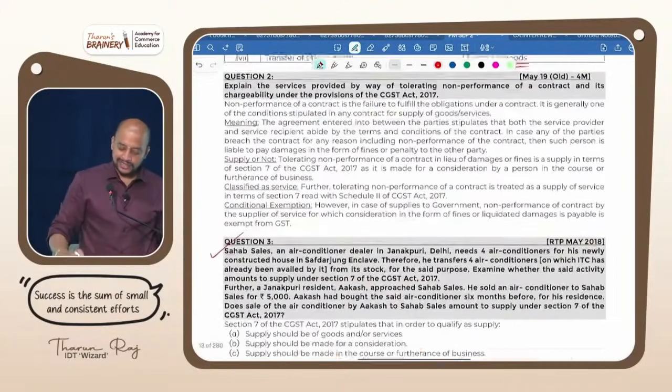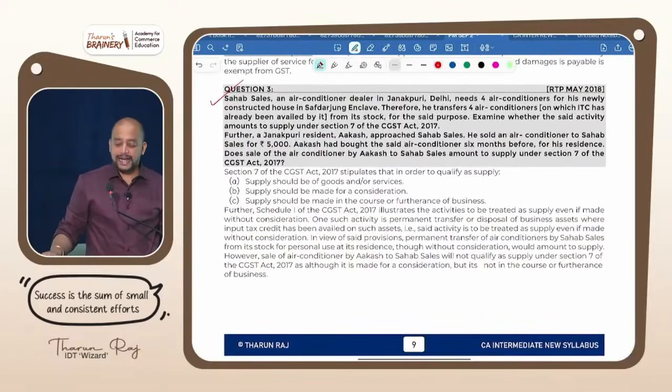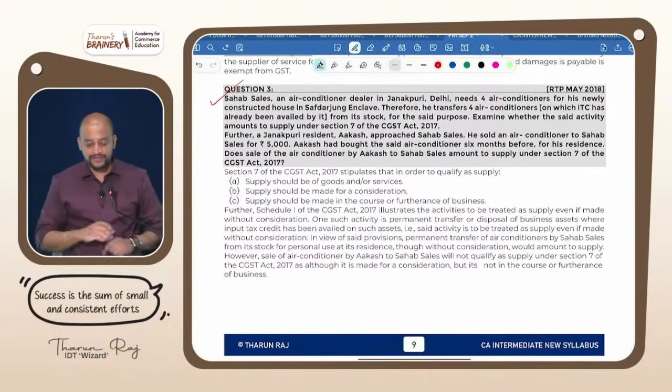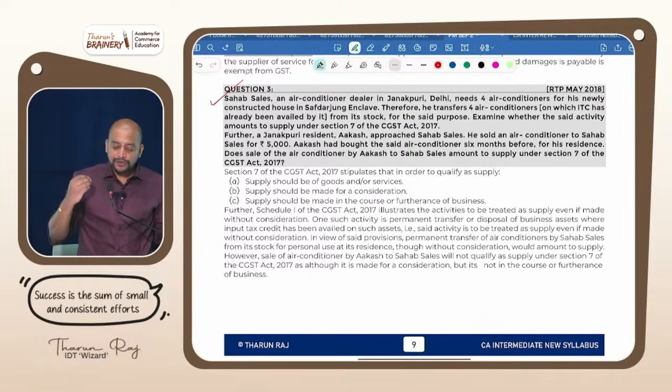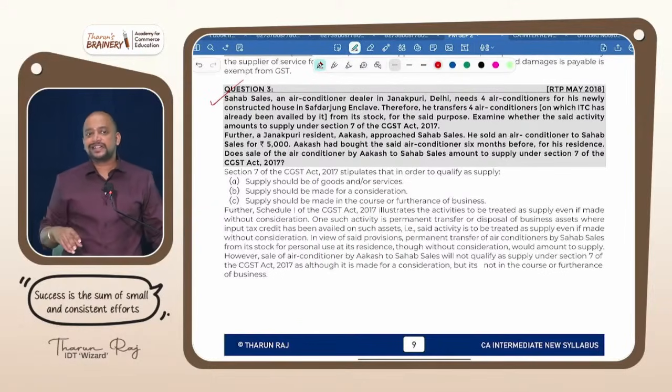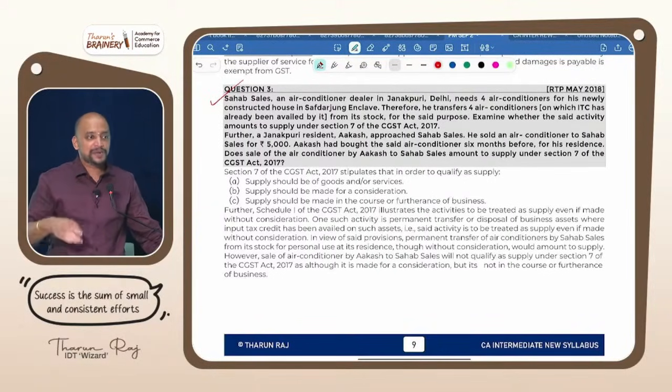Question number 3, Sharp Sales, an air conditioner dealer. This is what I was referring to. In Janakpuri, Delhi, needs 4 air conditioners for his newly constructed house. So what you should do is that I am not going to read the answers. I am going to explain you the concept and explain you the questions. You should read the answer once. When you read the answer once, then only you know how it will be presented in the exam.